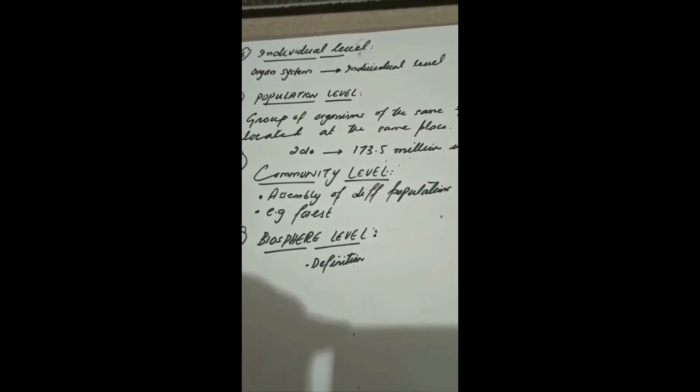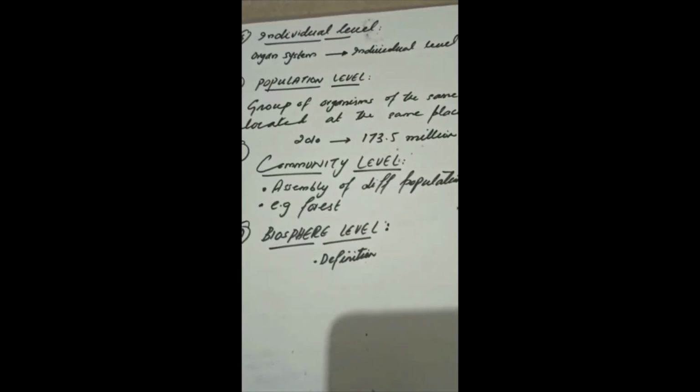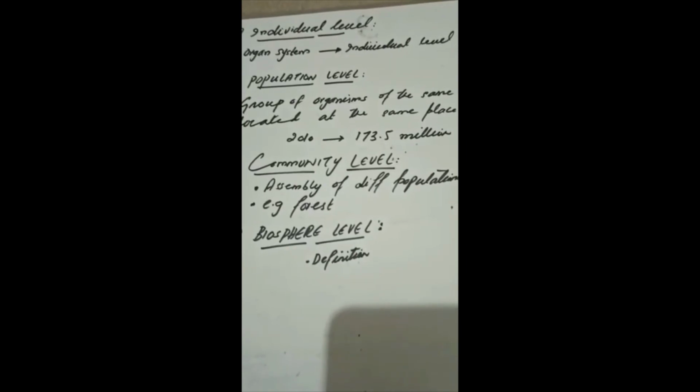Next is the community level. An assembly of different populations interacting with one another comprises a community. For example, a forest is an example of a community. A community can be simple as well as complex.